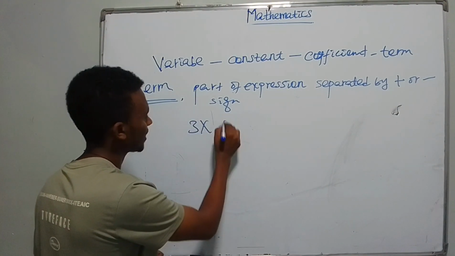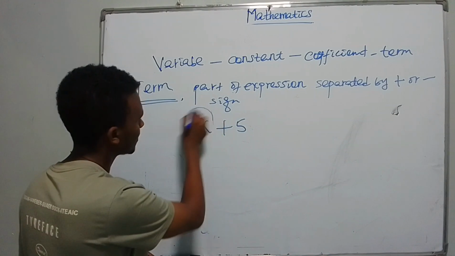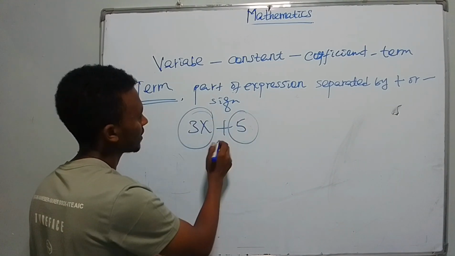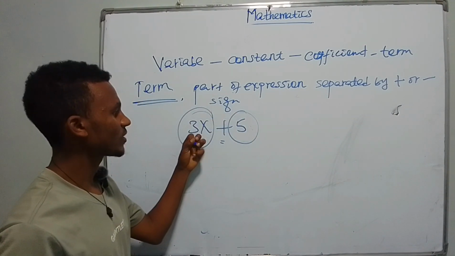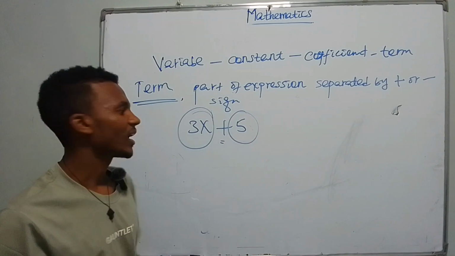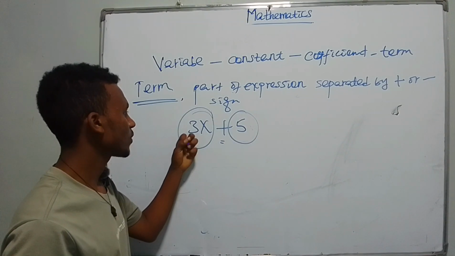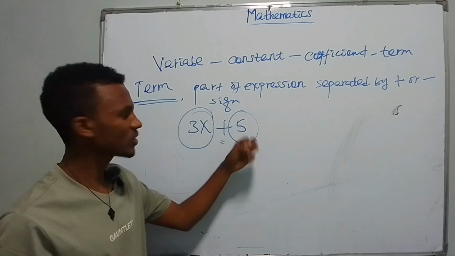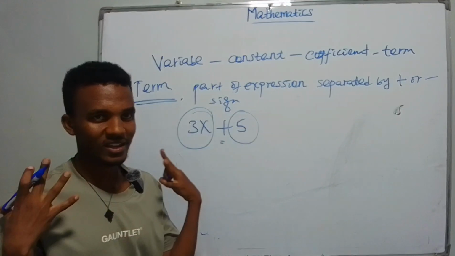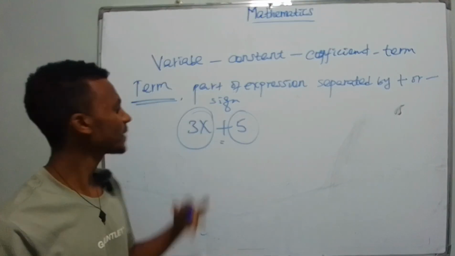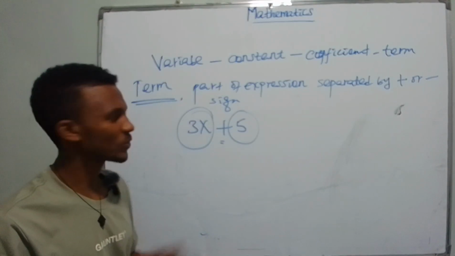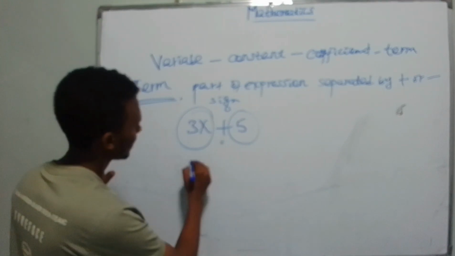For example, if you take 3x plus 5, this 3x and this 5 are separated by this plus sign, so 3x is one term and 5 is another term. So in 3x, the coefficient is 3 and x is the variable, and 5 is a constant. This constant can be a term and 3x can be a term, so they are separated by this plus sign.